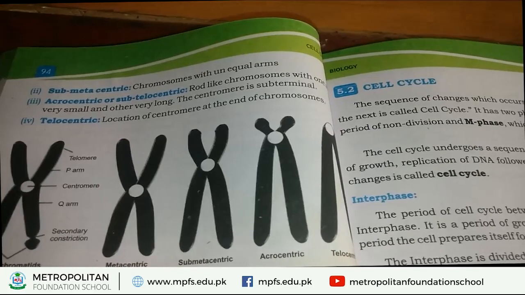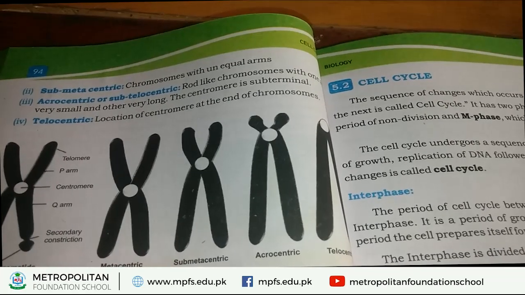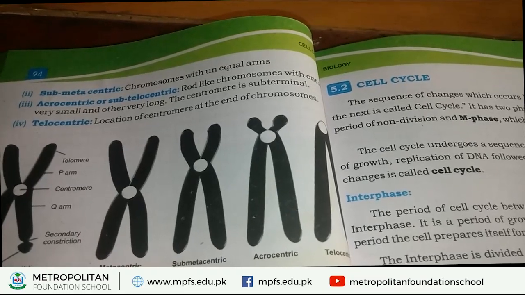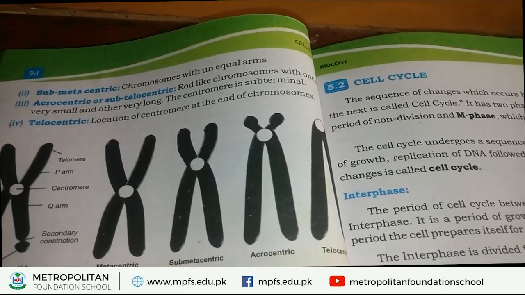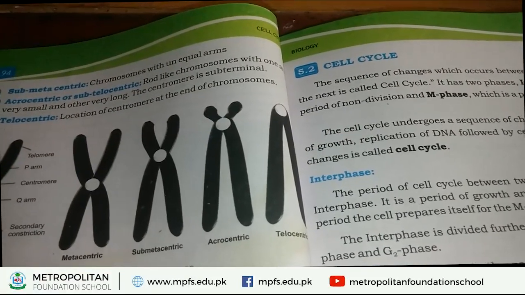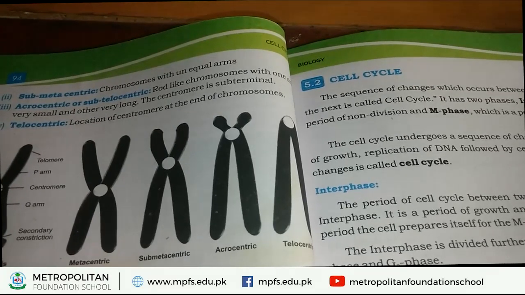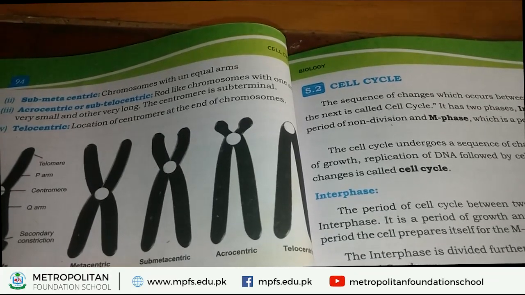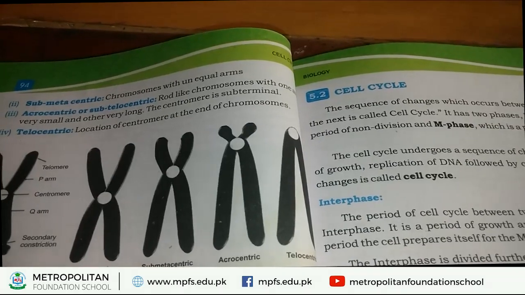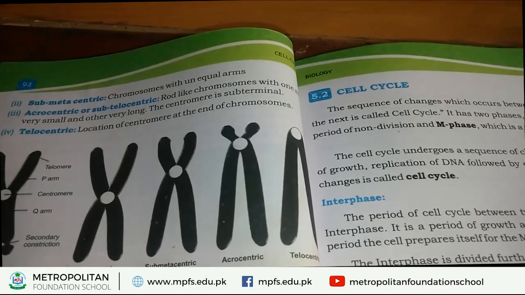Fourth one is telocentric. Telocentric means location of centromere present at the end of chromosome. Look at this picture, students. In this picture, telocentric, on the arms of chromosome at the top of the end of arm, centromere is found.